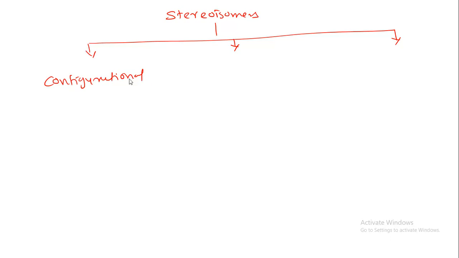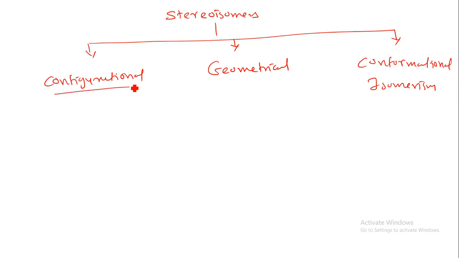The second one is geometrical isomers. And the third one is conformers, or we can say conformational isomerism.